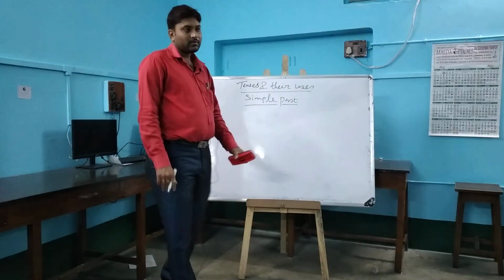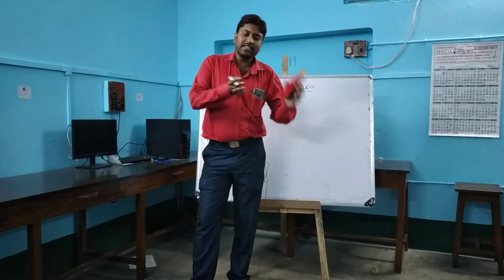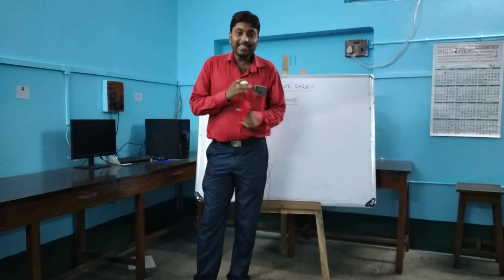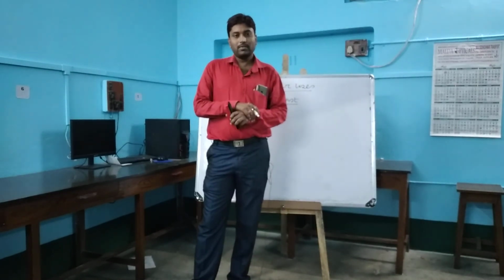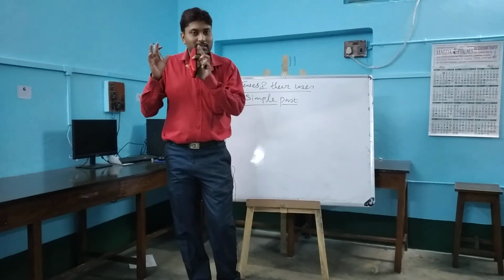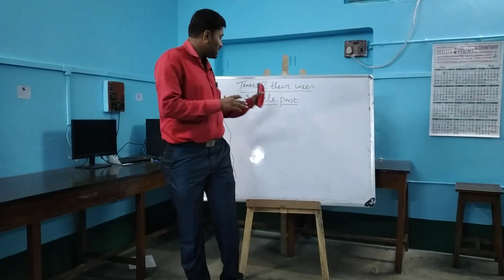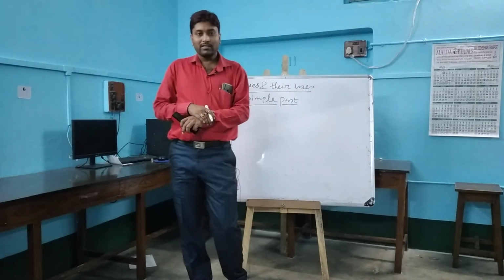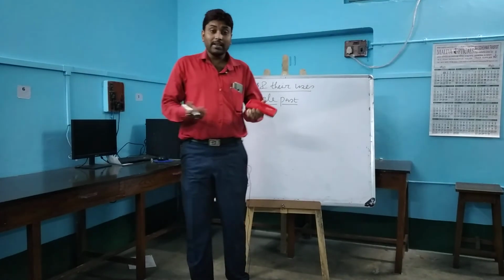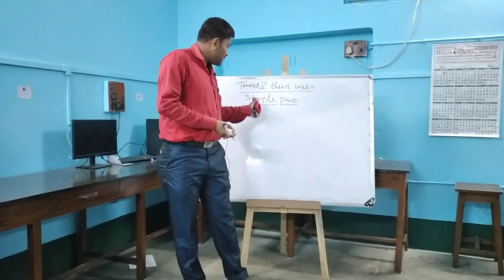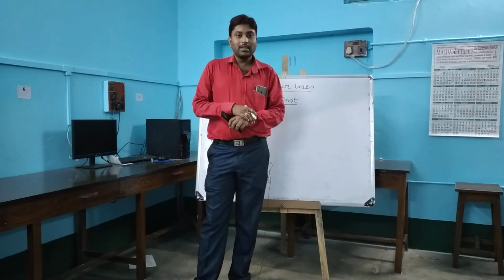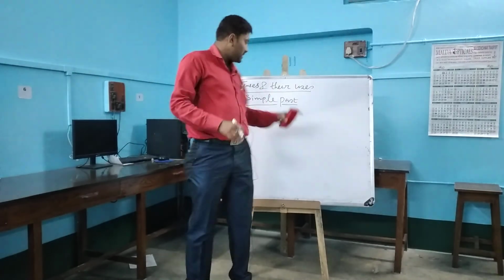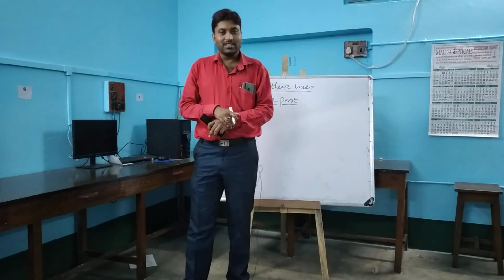Simple past tense. There is a similarity between present perfect tense and simple past tense. Both describe about a recent past action. Both the present perfect tense and simple past tense describe about recent past action. But what is the difference? Then how we can identify that this is simple past tense and that is present perfect tense? In present perfect tense, though it is a recent past action, but the time is not mentioned. But here in simple past tense, the time has been mentioned.